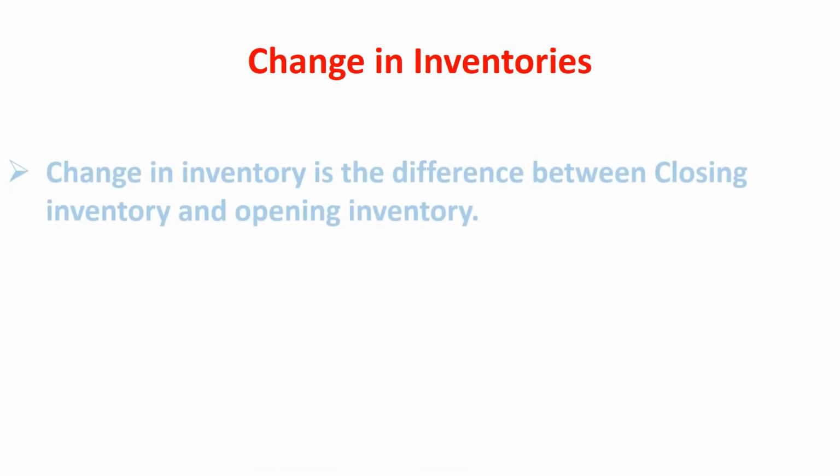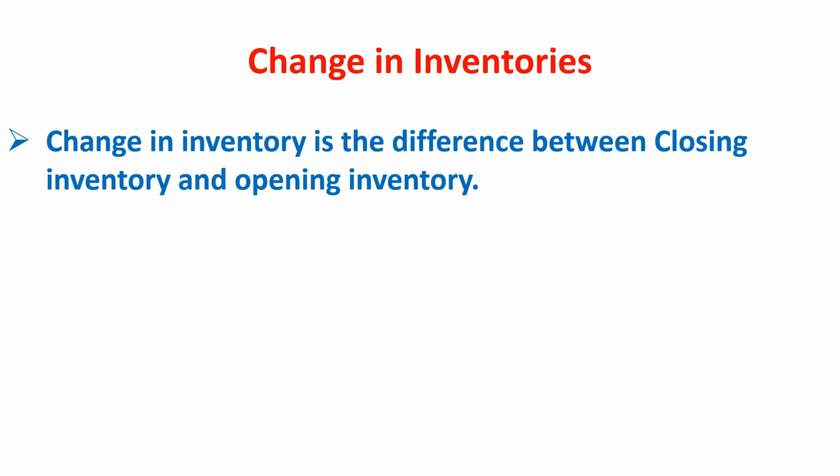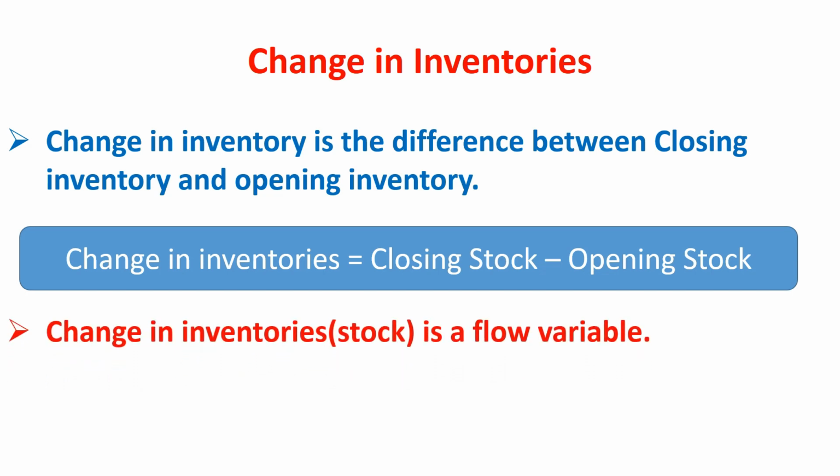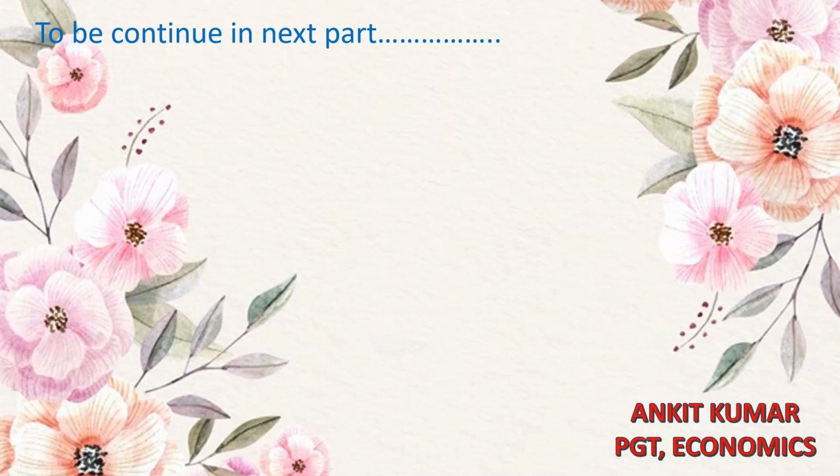Change in inventory. Change in inventories is the difference between closing inventory and opening inventory. Change in inventories or change in stock is equal to closing stock minus opening stock. Change in inventories is a flow variable. It takes place over a period of time.